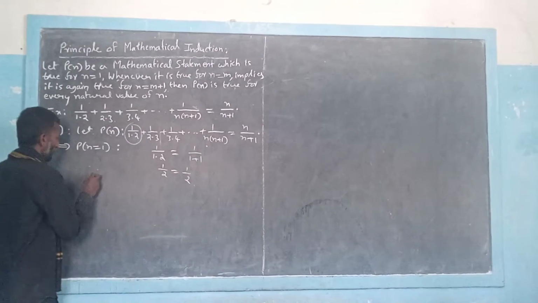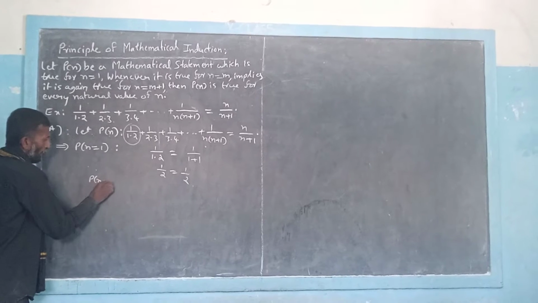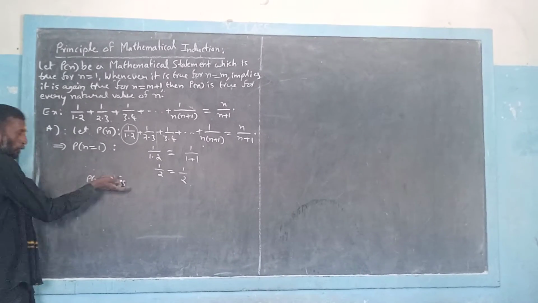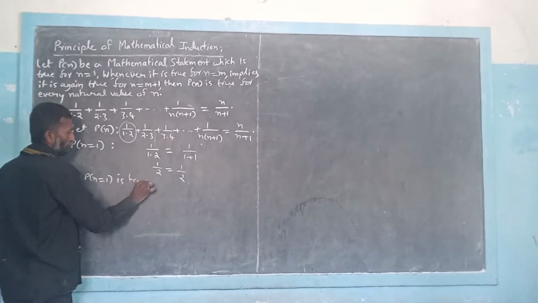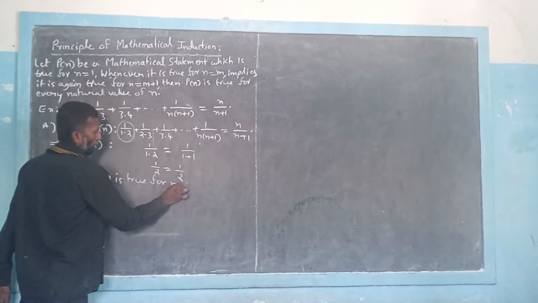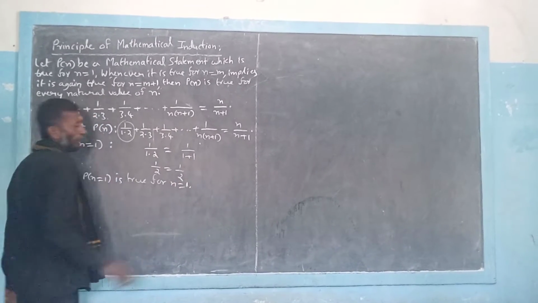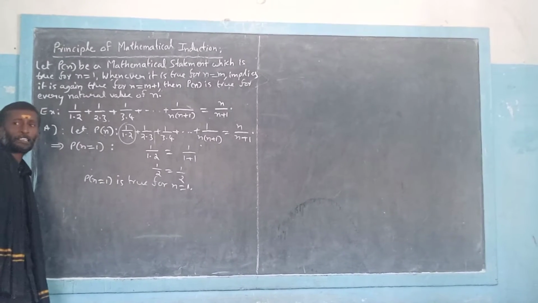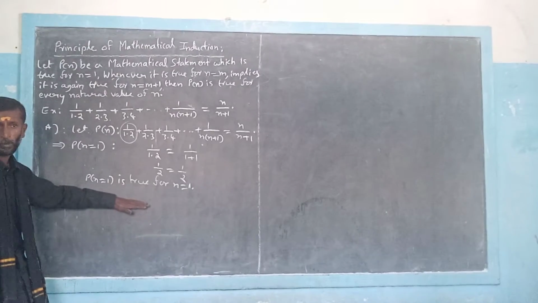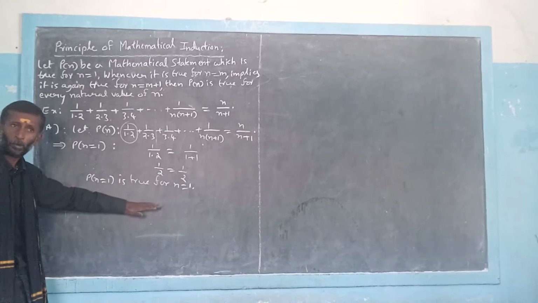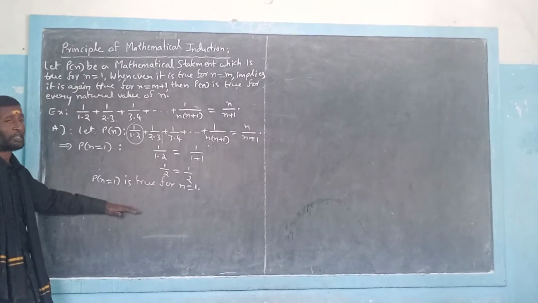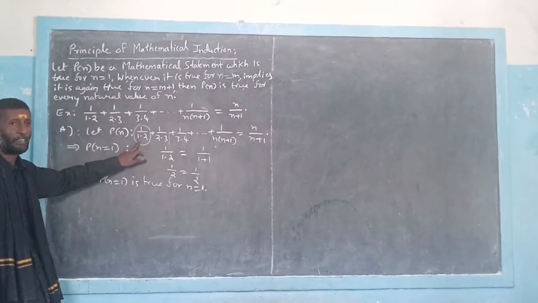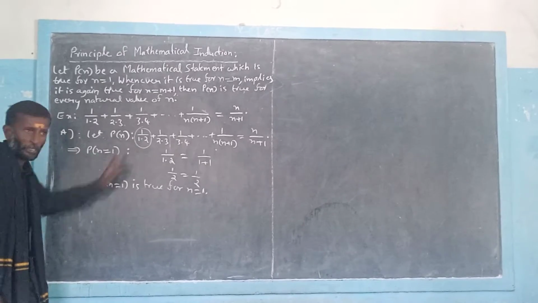So we can say that P of n equal to 1 is proved to be true for n equal to 1. Okay, so we have successfully done the checking of the principle of mathematical induction, the first step. For n equal to 1, it is true. So immediately we are ready to assume the given statement P of n is true for the value of n equal to m.